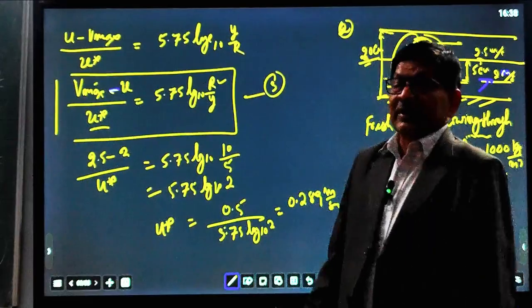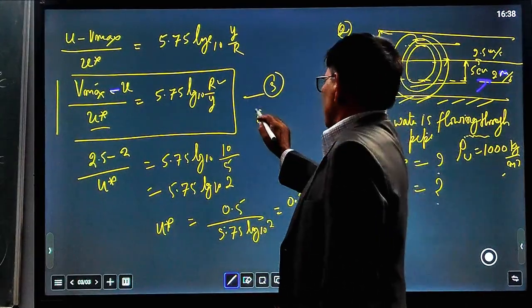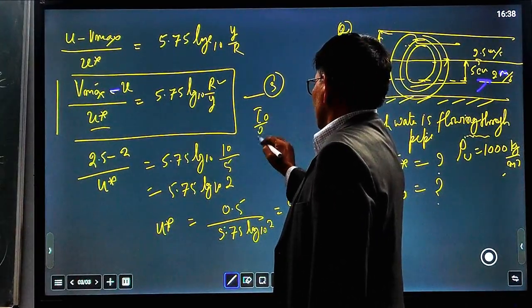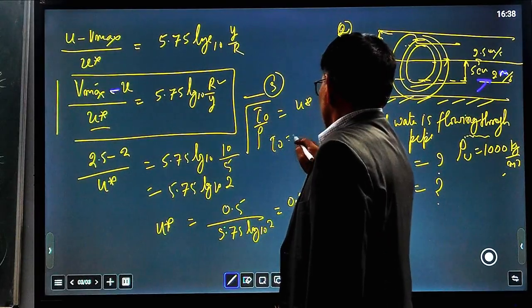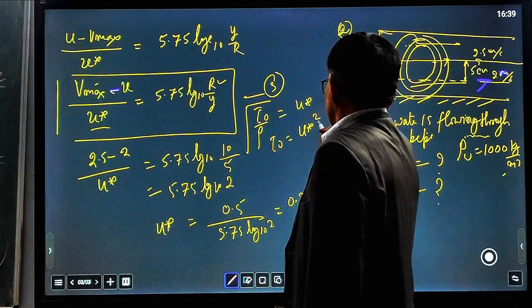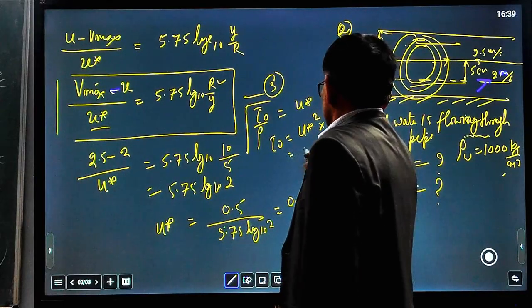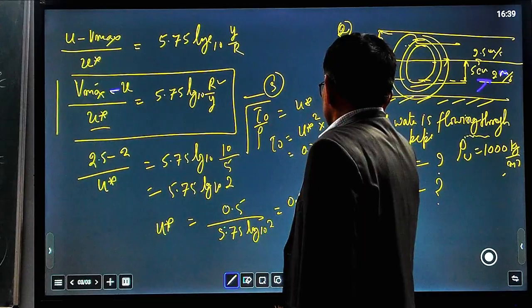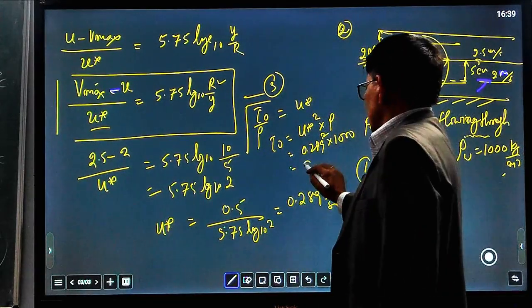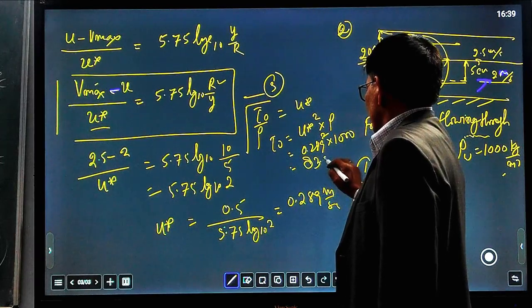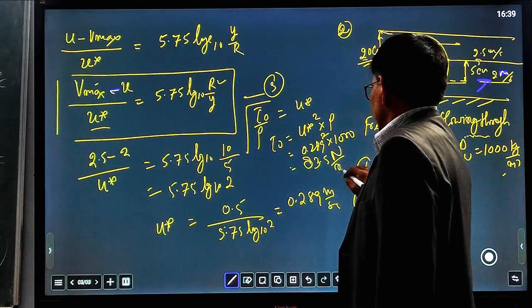Now if you know u star, put the value: square root of tau naught upon rho equals u star. So tau naught equals u star whole square into rho, that is 0.289 whole square into 1000. You get around 83.5 Newton per meter square.